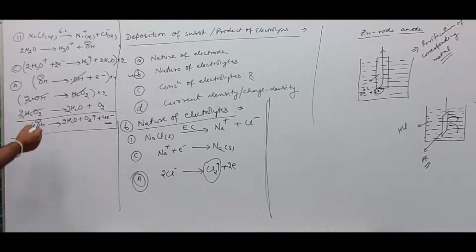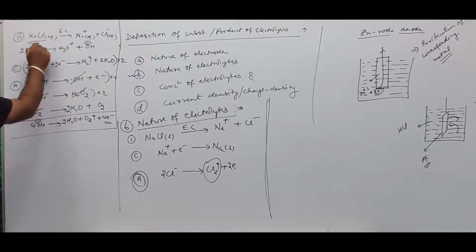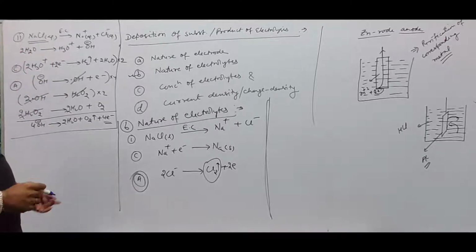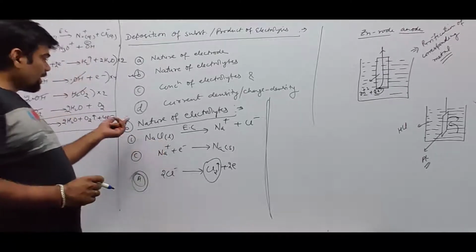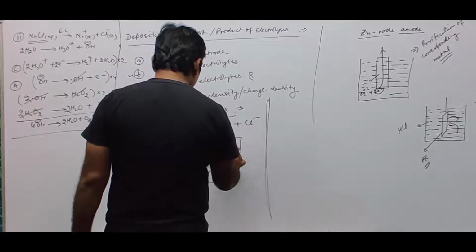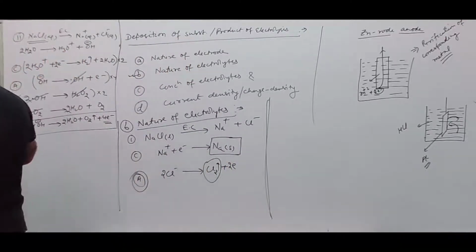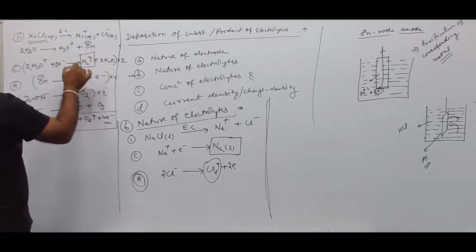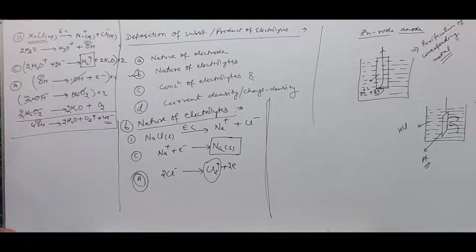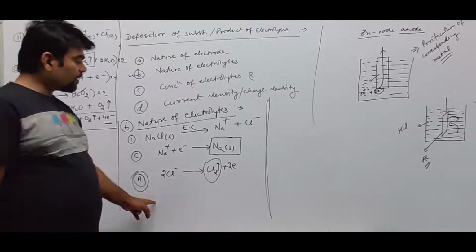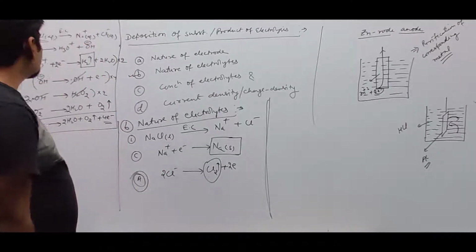This takes place. Now see, the same NaCl solution we have used. Now we have used NaCl aqueous. Over here, NaCl liquid. In NaCl liquid, at cathode the substance deposited is sodium solid, and when NaCl aqueous is used, the substance deposited on cathode is hydrogen gas, which is evolved instead of sodium. Then at anode, oxygen gas is evolved. At anode over here, chlorine gas is evolved.